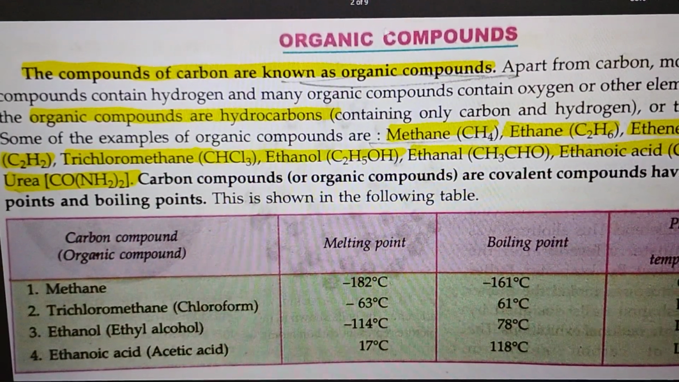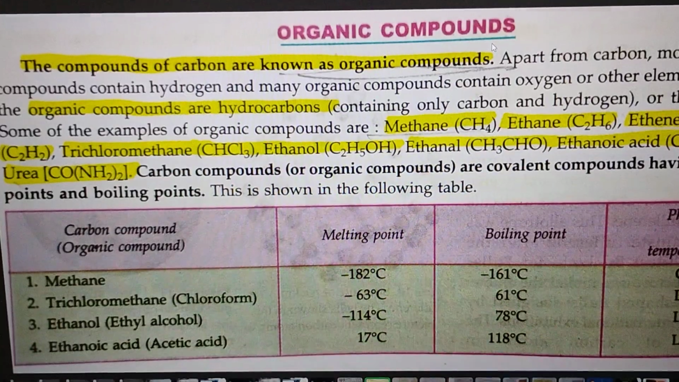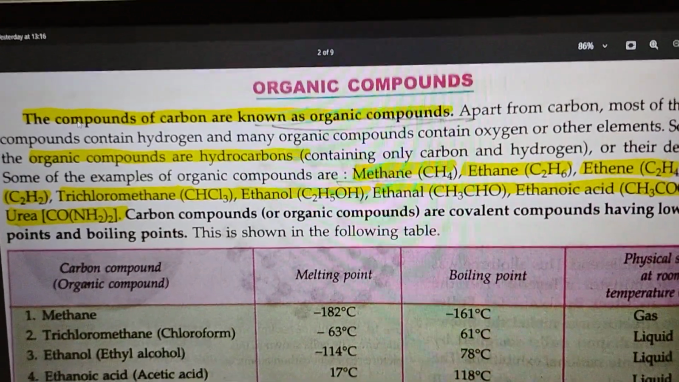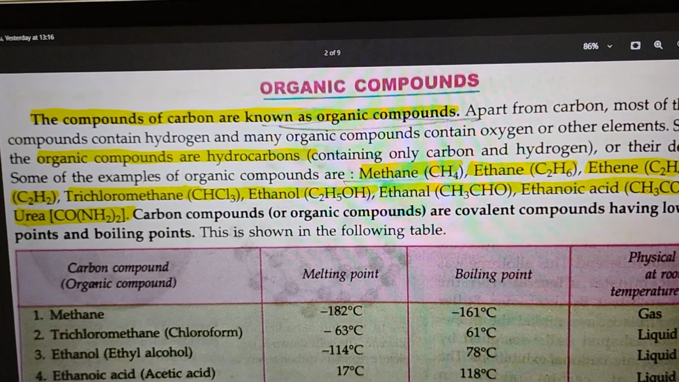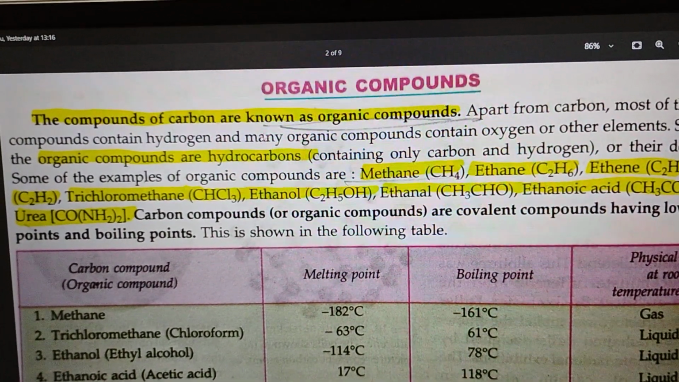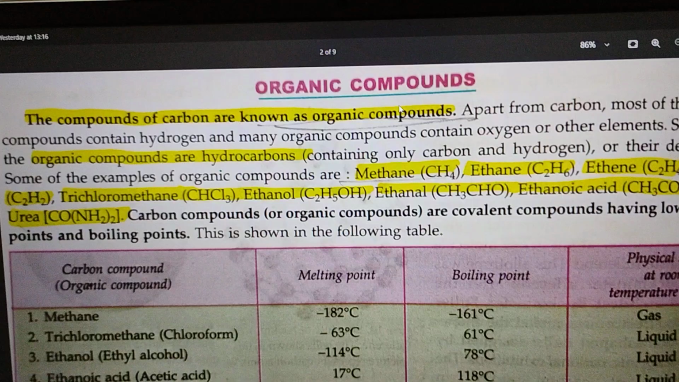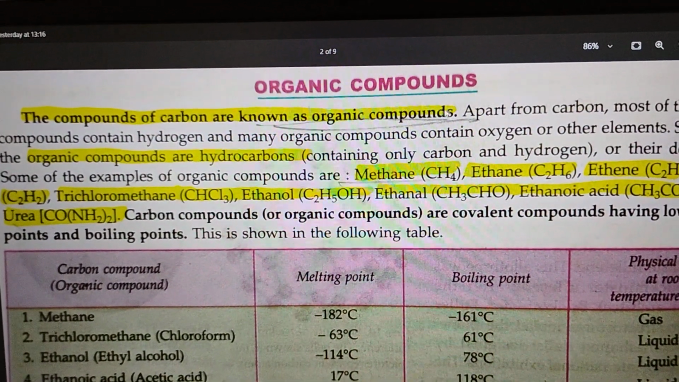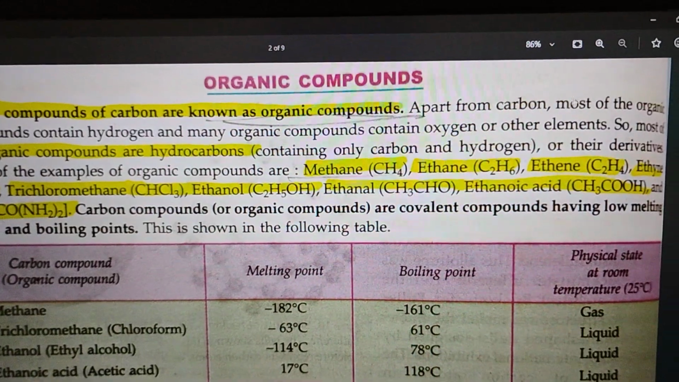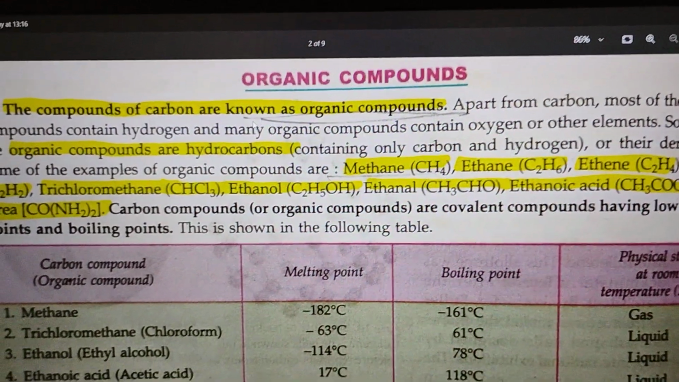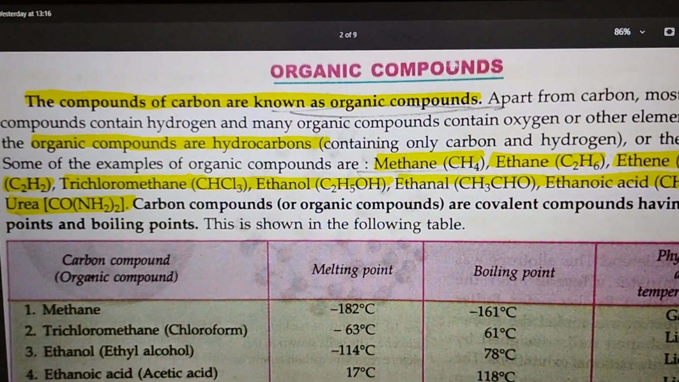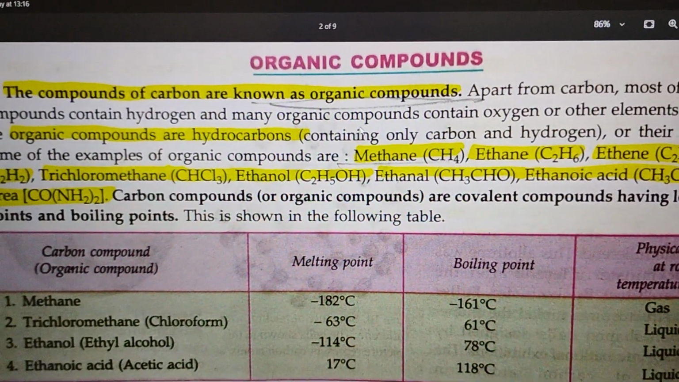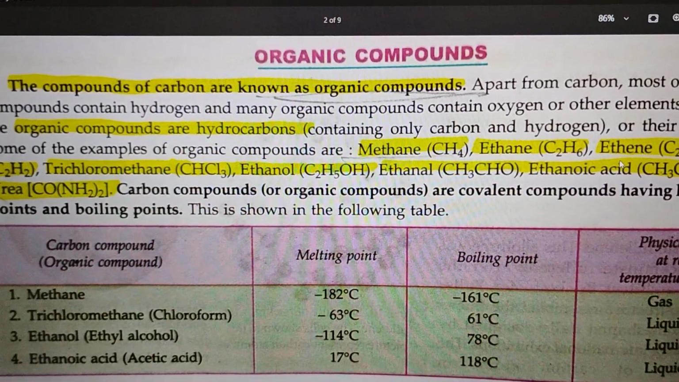So students, do you know what is an organic compound? Let's start with the compound. The compounds of carbon are known as organic compounds. कहते हैं कि जो कार्बन का जो compounds होता है उसी को organic compounds बोलते हैं. Apart from carbon, most of the organic compounds contain hydrogen, and many organic compounds contain oxygen or other elements.